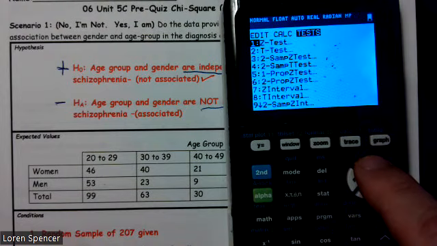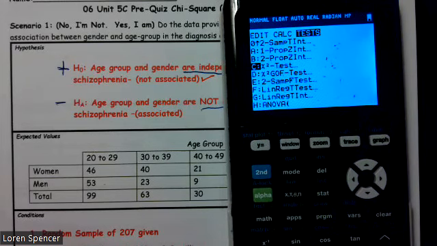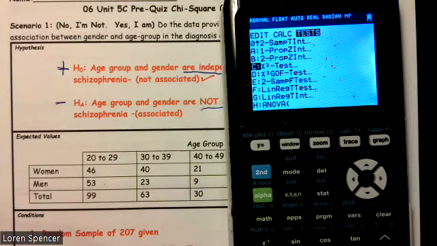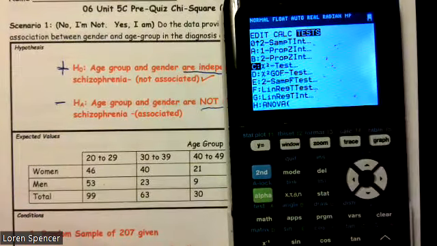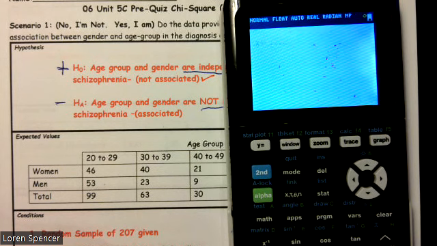All right, so the next thing, stat test. While it seems a little bit weird, we're going to go ahead and run this test. Go all the way down to letter C for chi-squared test. This is not a goodness of fit. This is independence. GOF is for goodness of fit. So we're just doing a chi-squared test. Our observed is A. Our expected is B. I know we haven't put it there, but we're going to act like we have. I'm going to press calculate.